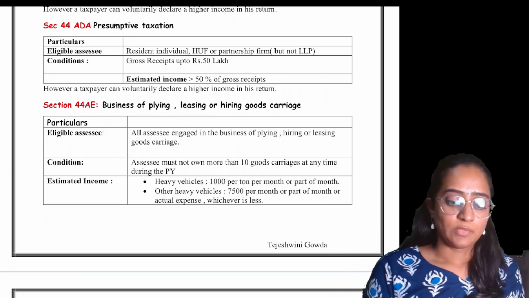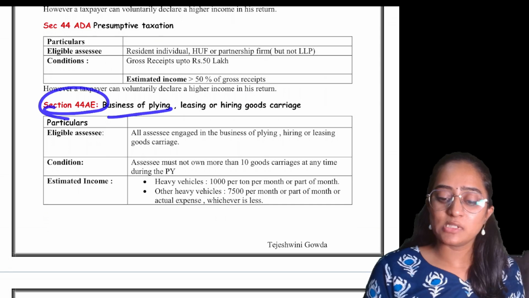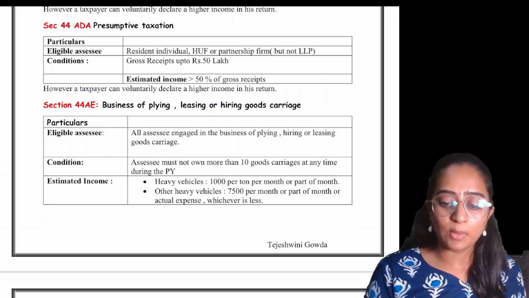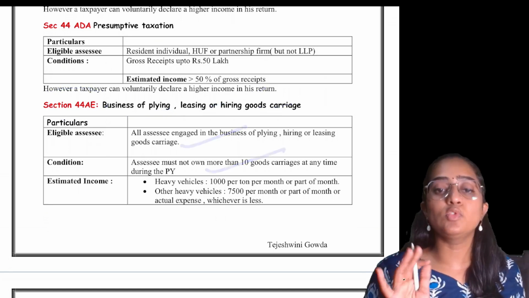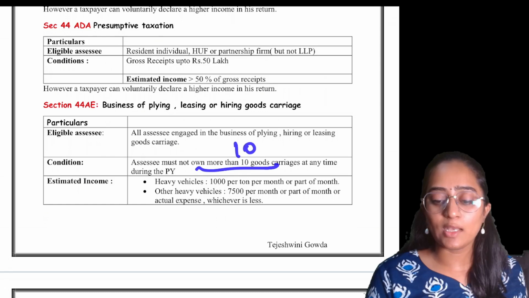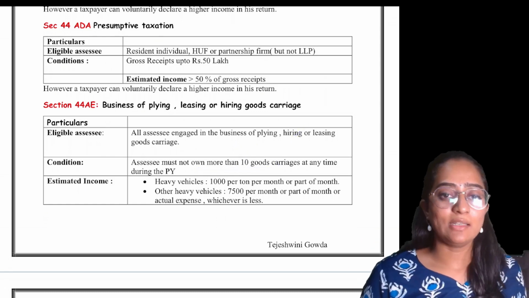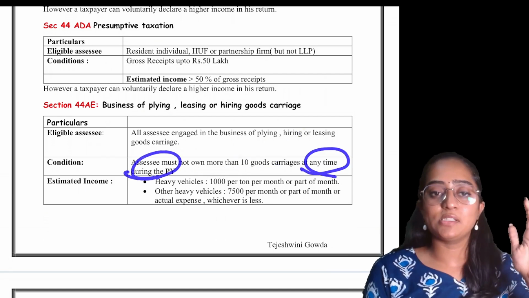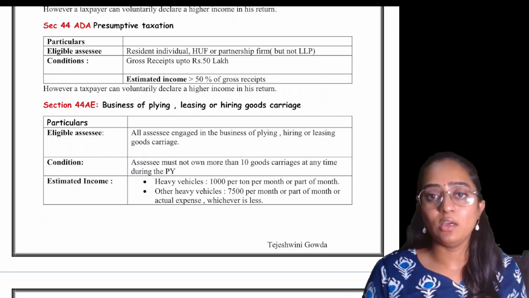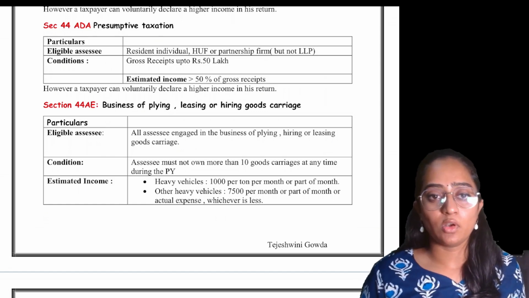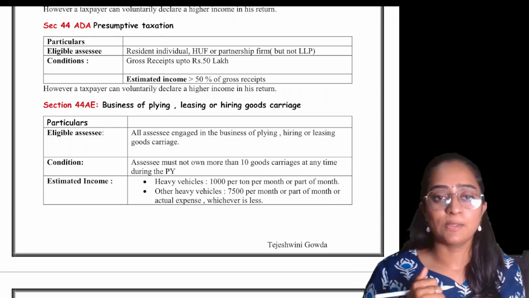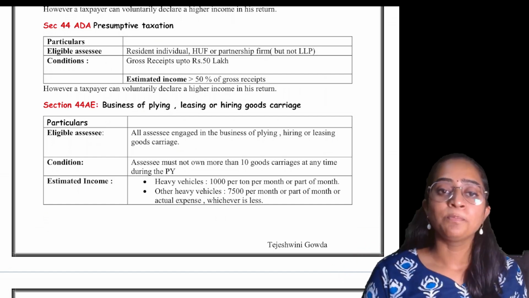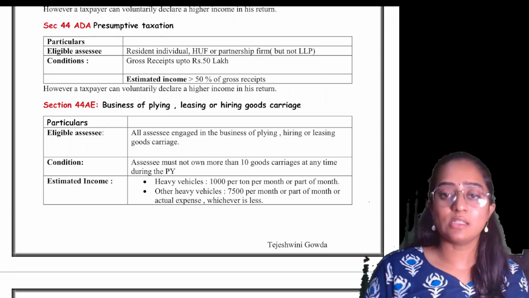Clear? Now, section 44AE speaks about the business of plying, leasing or hiring goods carriages. The eligible assessees are those people who are owning not more than 10 goods vehicles. Not more than. Exactly, can you own 10? Yes, you can own exactly 10. If you're owning more than 10 at any time during the previous year, not only at the end of the year, any time during the previous year, then you can't opt for 44AE.